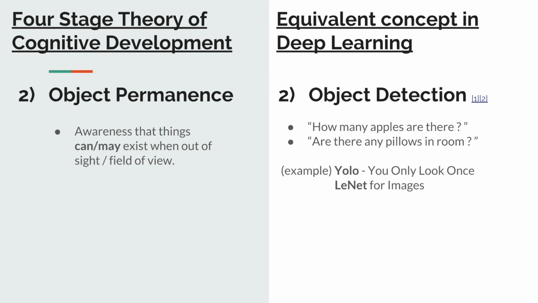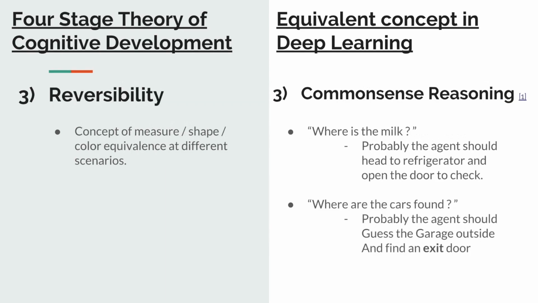The same analogous concept in deep learning is object detection, wherein we try to figure out how many apples or how many objects of anything there are in a particular scene or a frame. An example would be the basic detection of objects, and the advanced versions would be detection of cancer and wounds, which is now possible with the deep learning algorithms as listed there.